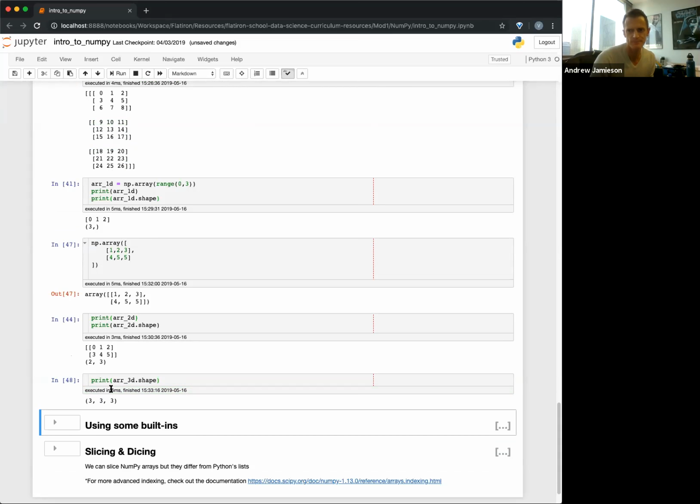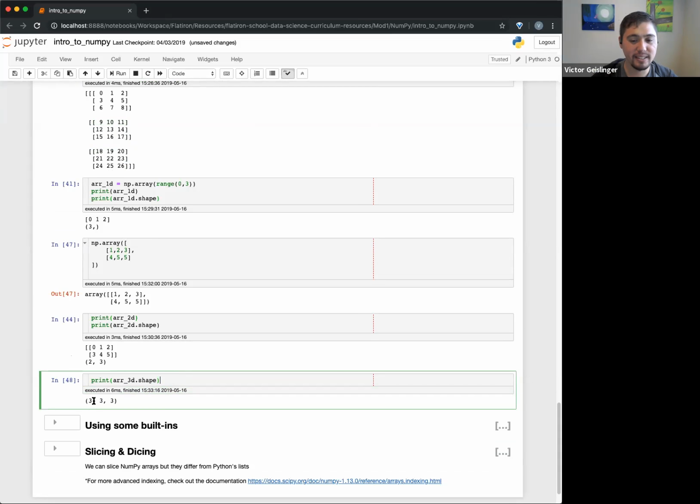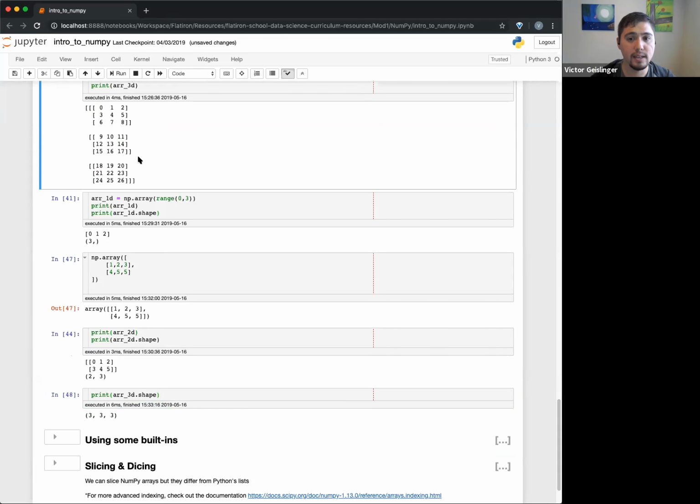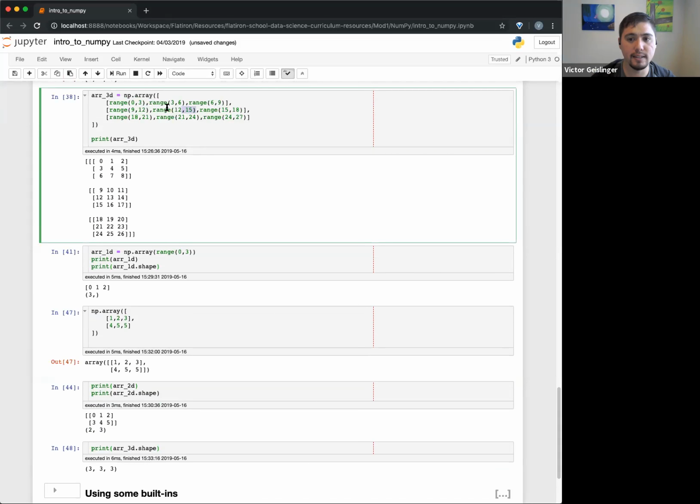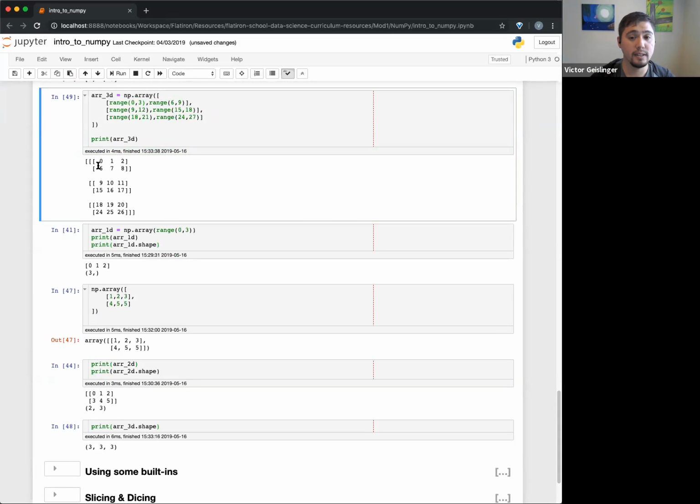3, 3, 3. Oops, yeah, you're right. And I also ran it by accident. Basically, each one of these parts has 3 elements in here, okay? If I had taken off, let's say, this one right here, and I'm making it so it's all the same shape, you can see this right here. So in this case, I have this part.